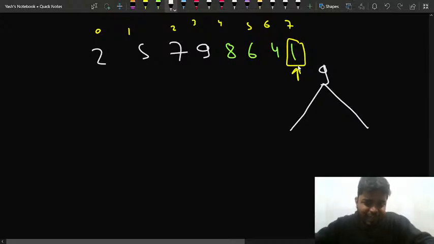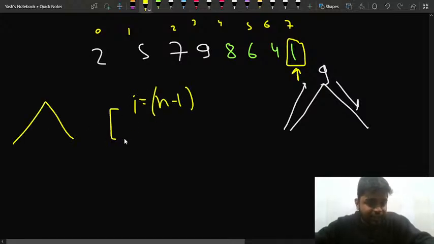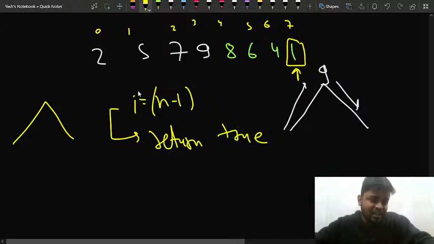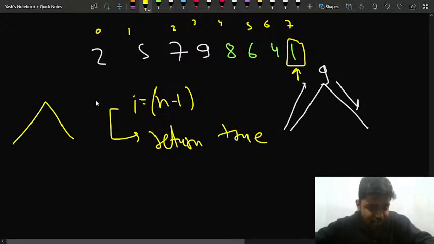So in the end, if I am able to increase and then able to decrease, it means I've reached a particular peak. So if my I is at the end, n minus 1, after I have checked for the increasing as well as the decreasing part, in this case I will return true. And in any other case, if I is not standing at the last index, if it is standing anywhere in between or at the starting, I'll say that it's false.